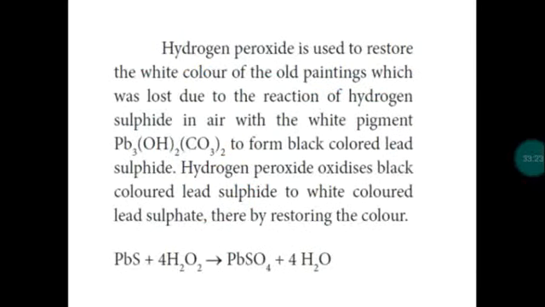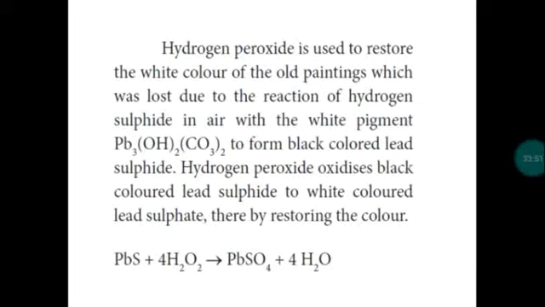Next, a 2 mark question. Hydrogen peroxide is used to restore the white color of old paintings. Now observe the old paintings. The white color of old paintings will not exist for a longer period. So day by day, the color becomes dim as well as tarnished.